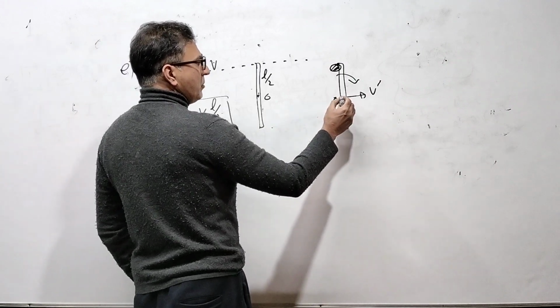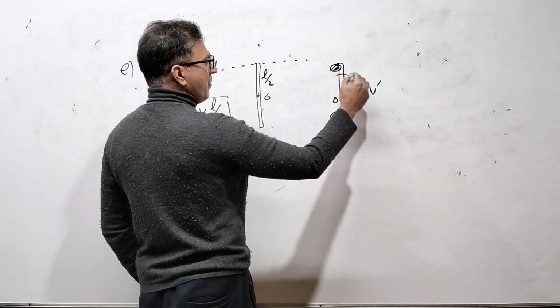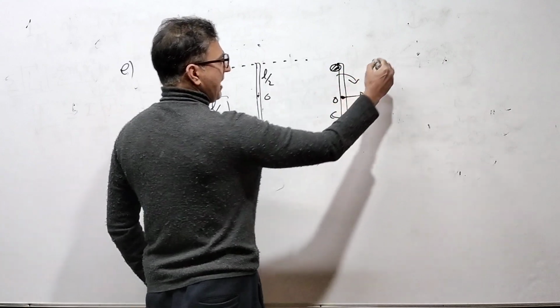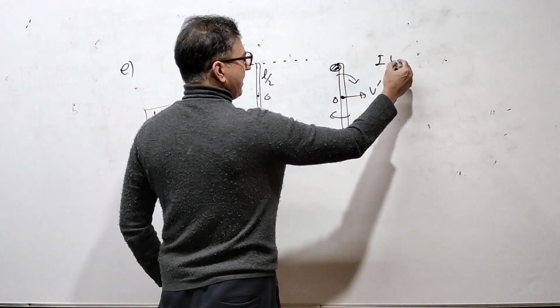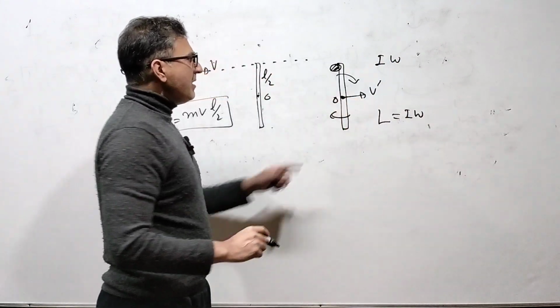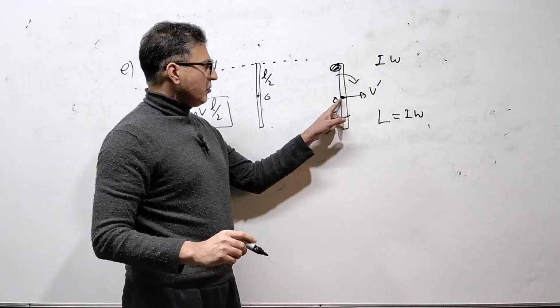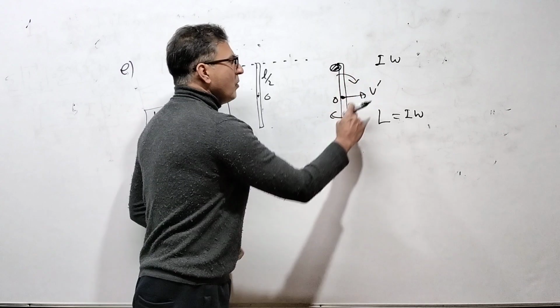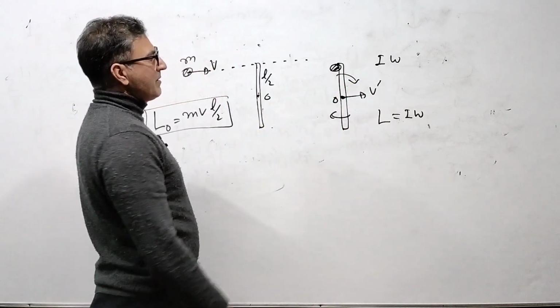The angular momentum about this O is, suppose the moment of inertia is I, and it rotates with omega, so angular momentum is I omega about O, because this v dash velocity passes through this point O, therefore translational angular momentum is 0. It is only the rotational angular momentum.